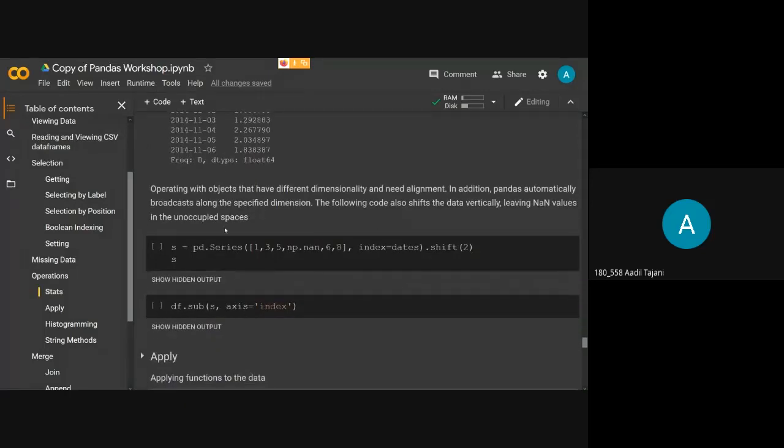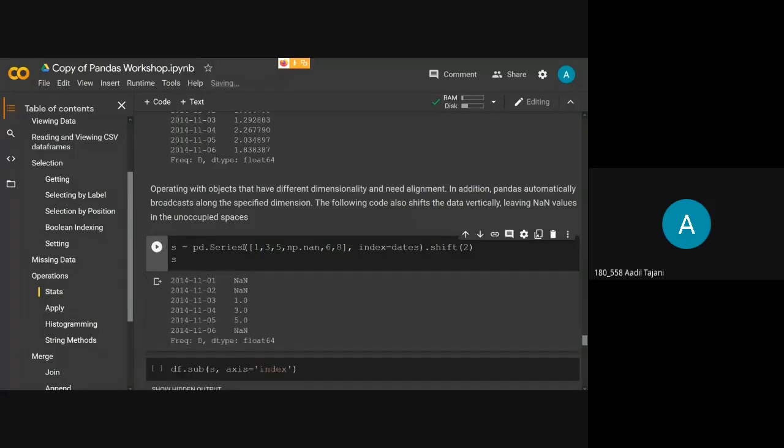Now, pandas also allows us to align series and data frames together. And it also has a shift operation. What we are doing here is defining a series which has values 1, 3, 5, a null value, 6 and 8. The index is the dates that we had earlier. These 6 dates, these are the values.